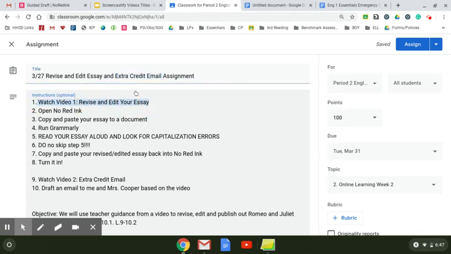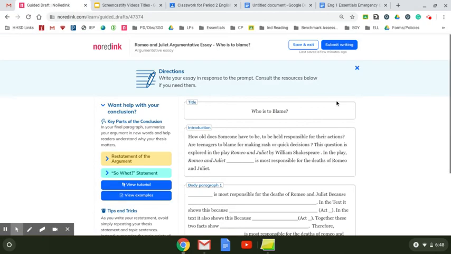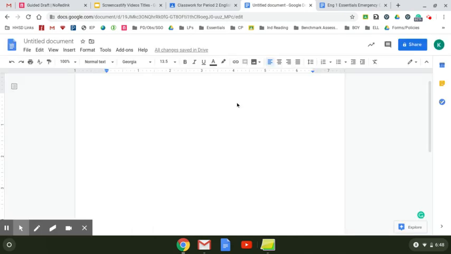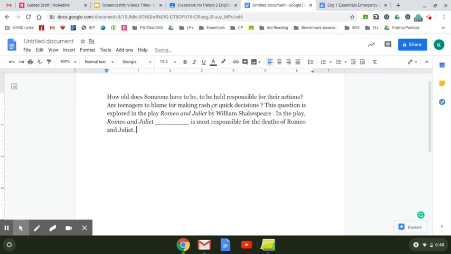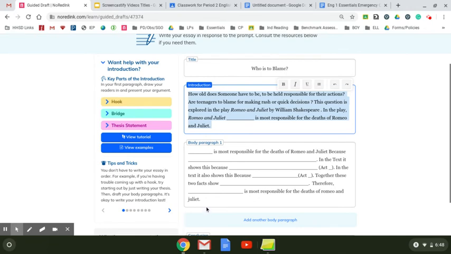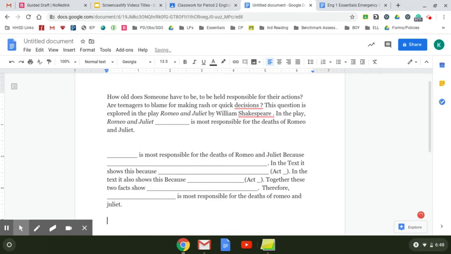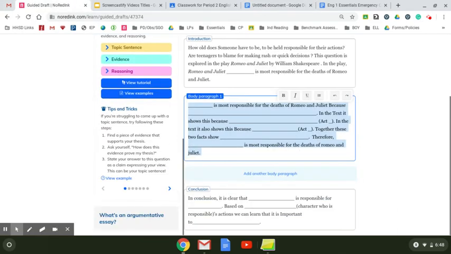your essay. It tells you to open No Red Ink and to find your Romeo and Juliet essay. And then the next step is copy and pasting your essay into a document. So watch how I do this. So I opened No Red Ink and I found, here's my essay. So I'm going to take this and I'm going to copy the intro into a blank document. Okay, and then I'm going to put some spaces and I'm going to copy the body into a blank document. And I'm going to copy the conclusion into a blank document.